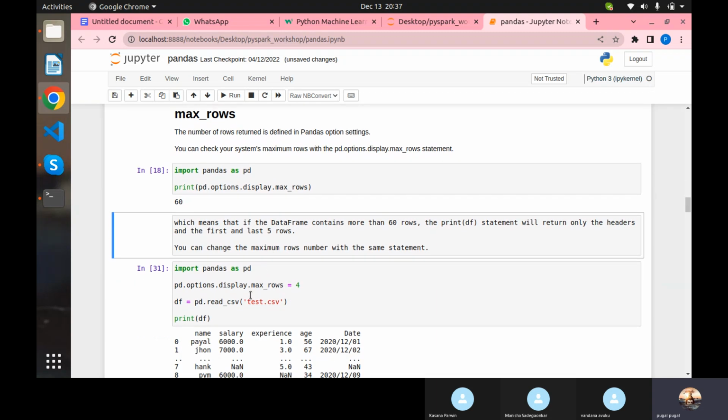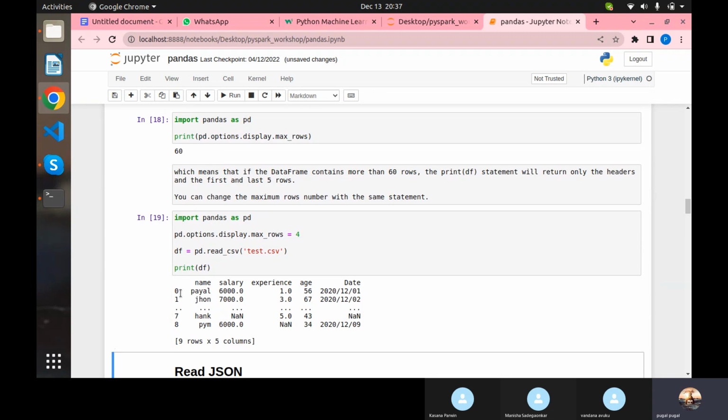So in my case, I need to print only 4 rows, the rest of them I don't want to print, so I'm setting it like that. And again I'm reading the CSV file, and if I run this, you can clearly see that the first 2 records and last 2 records are returned, and 9 rows and 5 columns, those details are also returned. So this is exactly how you can change the maximum number of rows displayed when reading the file.